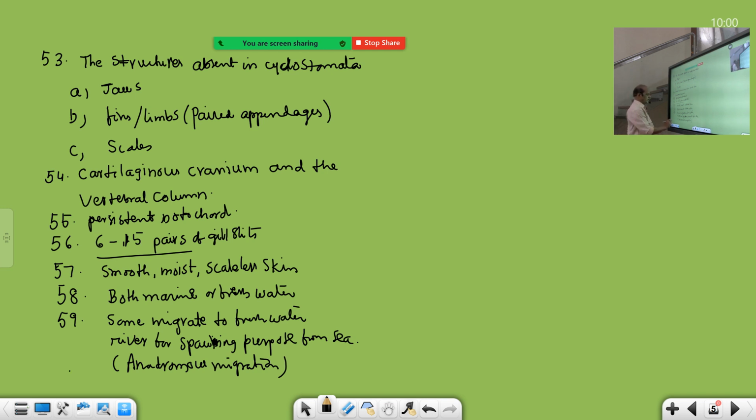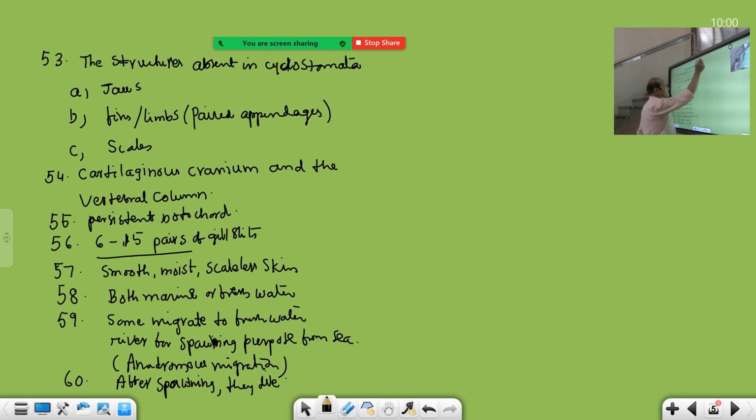Eel, Anguilla bengalensis. That is also we have given previously. So some migrate to freshwater river for spawning purpose from sea, called anadromous migration. After spawning they die. This question always comes in the examination: after spawning, which ones will die? That is the question. After spawning they die. They don't go back to river or sea. They die in the river itself.